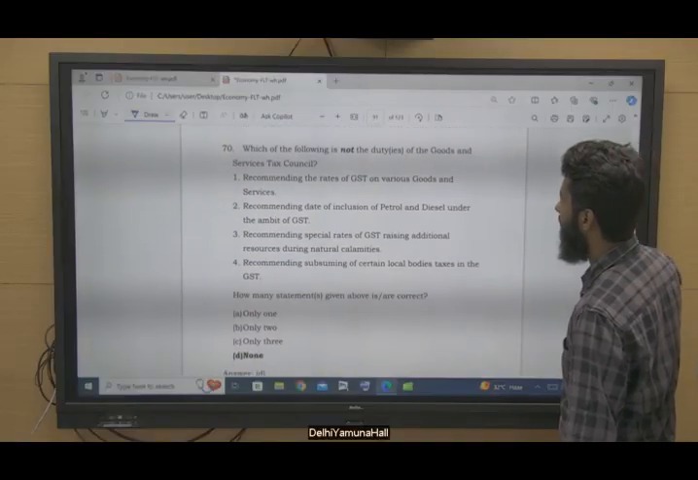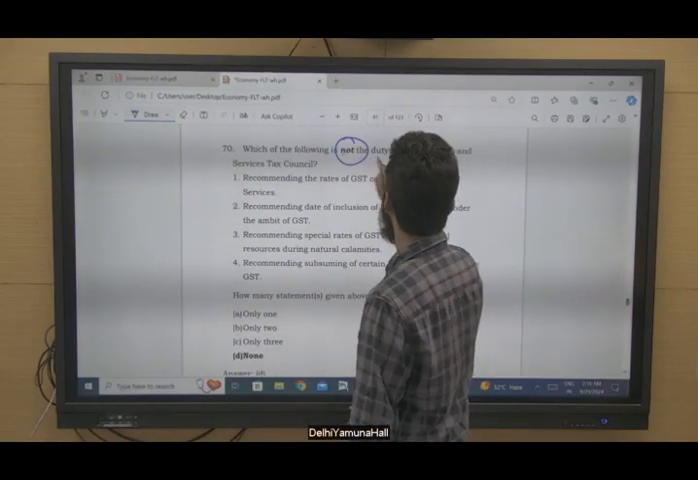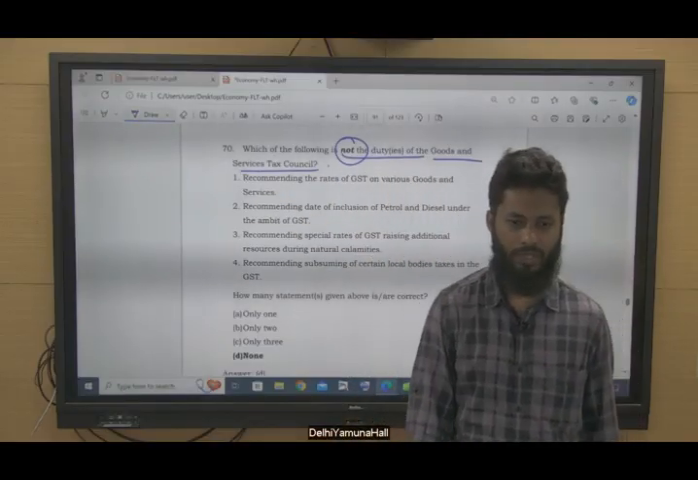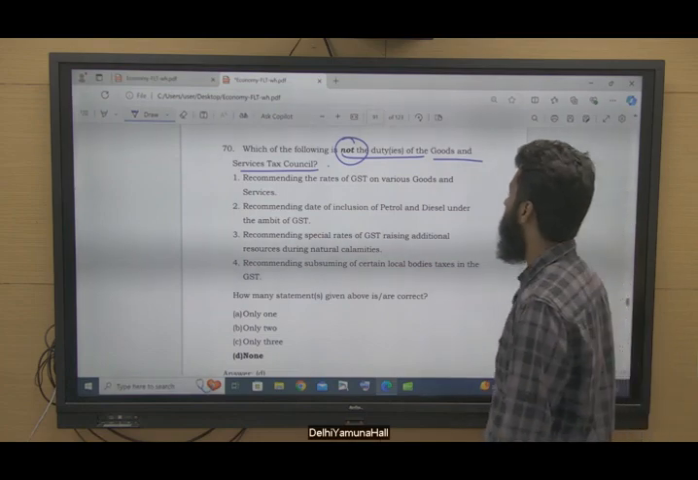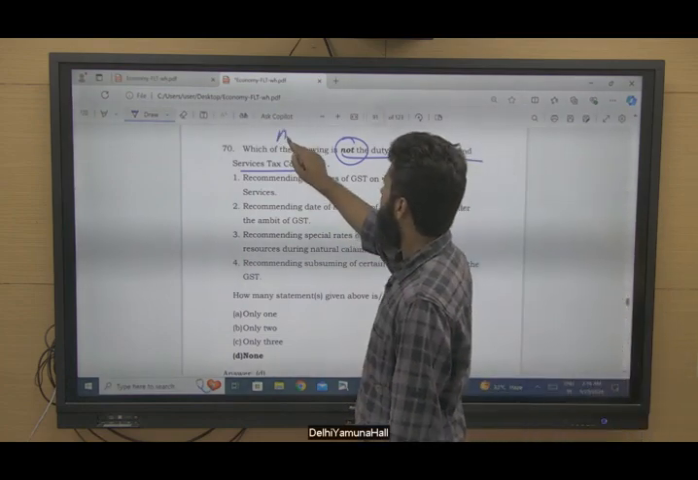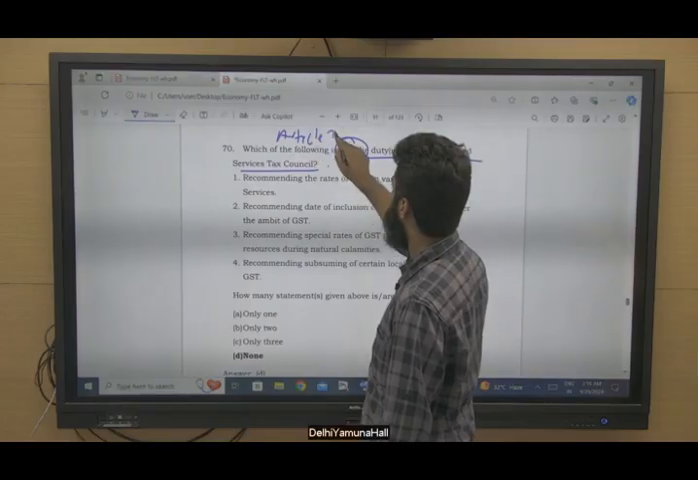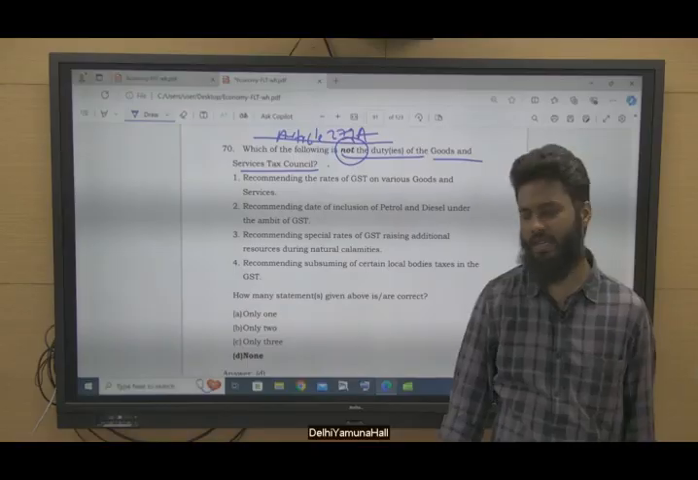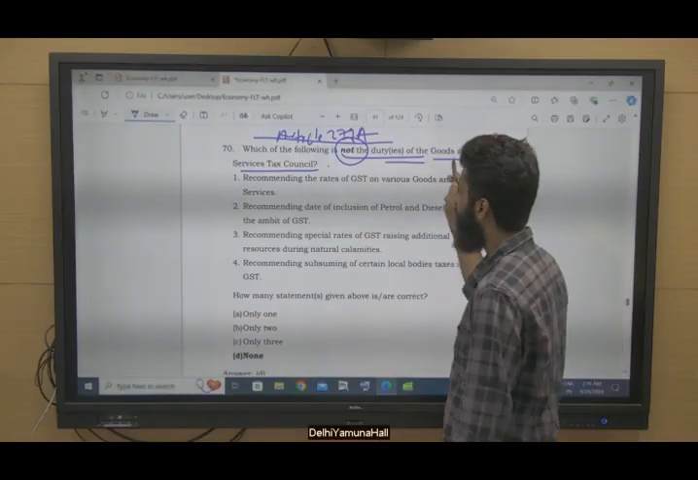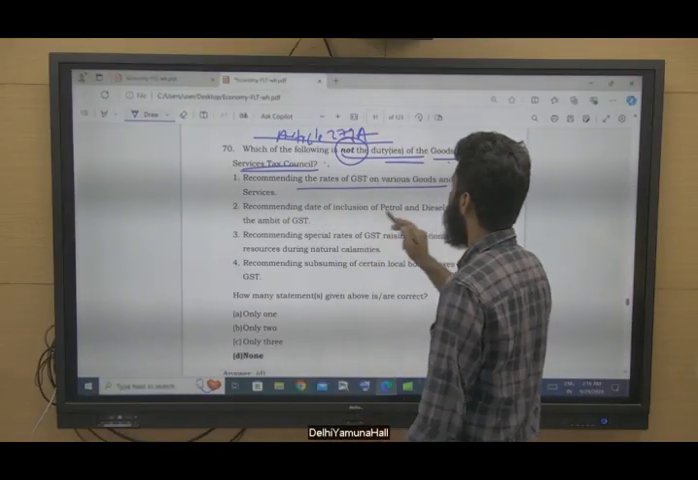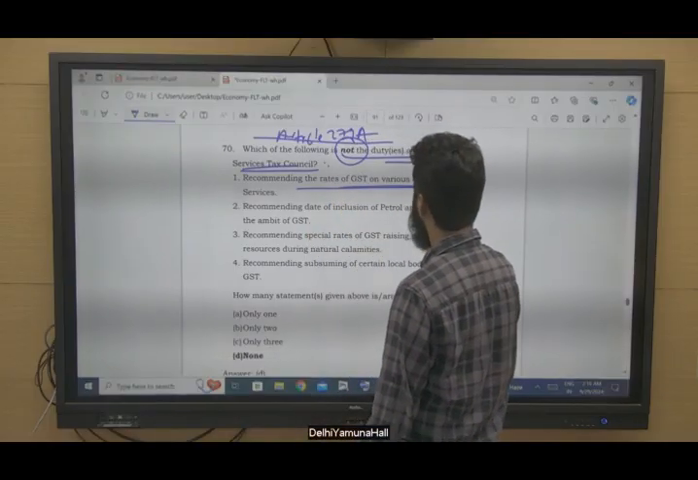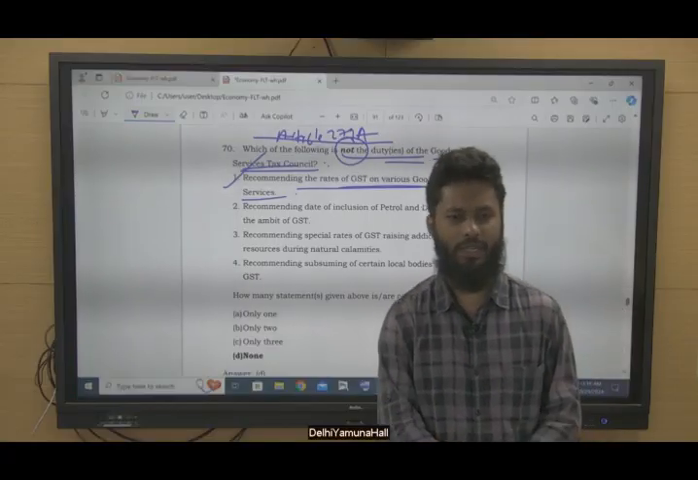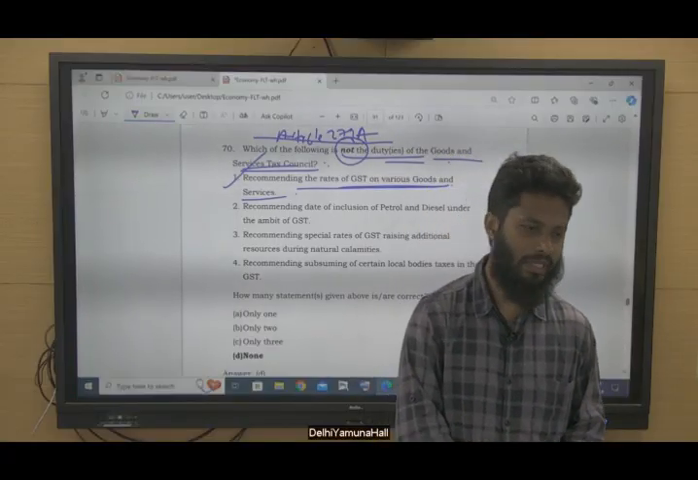Question number 70. Which of the following is not the duty or duties of the Goods and Services Tax Council, GST Council? Article 279A of the Constitution deals with it, the duties of the GST Council. Recommending the rates of GST on various goods and services. Yes, you can find alteration of these rates when the GST Council meeting takes place, right?